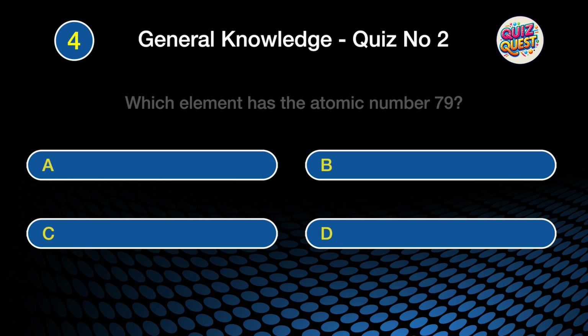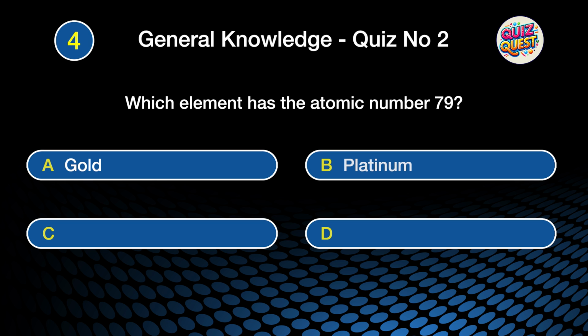Question 4. Which element has the atomic number 79? Is it A. Gold, B. Platinum, C. Silver, or D. Mercury?